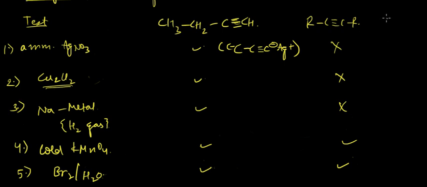And what about this compound, the alkene? For the alkene, again the AgNO3 test will not take place, because it's only for terminal alkynes. Again Cu2Cl2 will not take place. The sodium metal test will not take place. Br2 will take place, and KMnO4 will take place. Cold KMnO4 just adds OH as a syn addition on an alkene or alkyne.